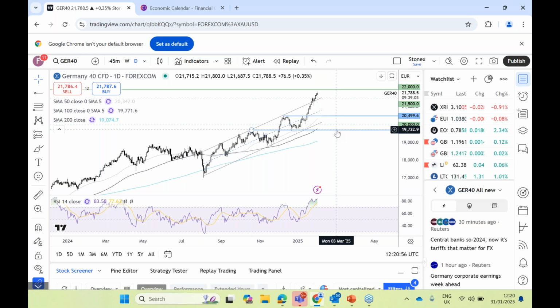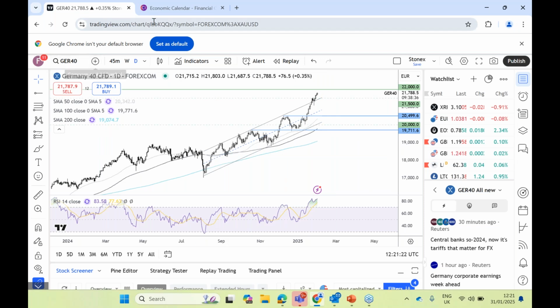So very bullish there, boosted by optimism surrounding interest rate cuts by the ECB, optimism surrounding a potential recovery in China, and international demand for example, its industry and automobiles. But that's what we're seeing in the DAX.